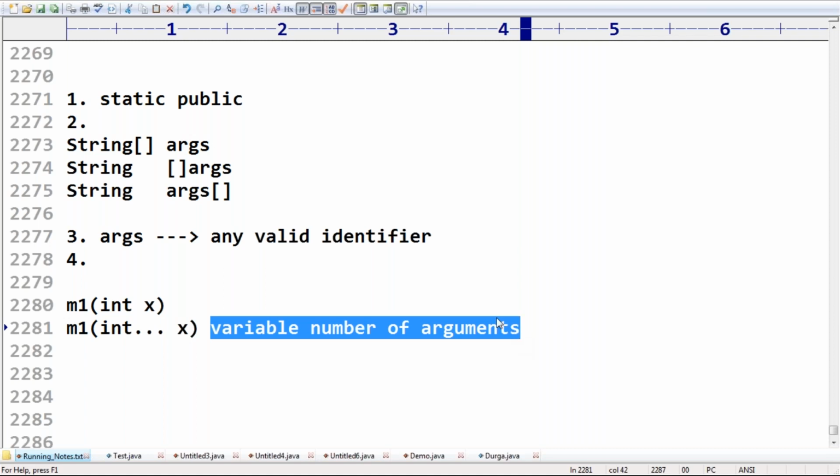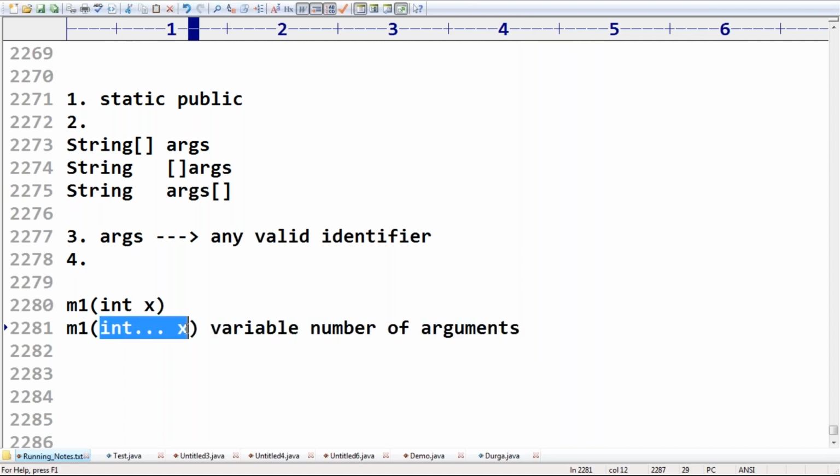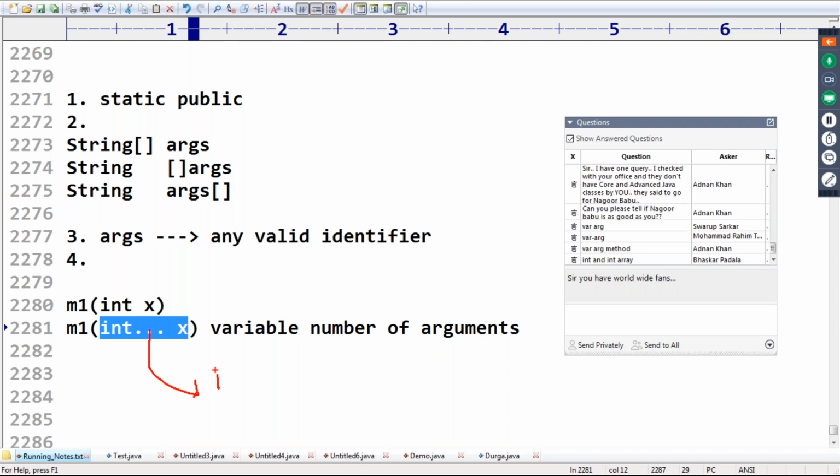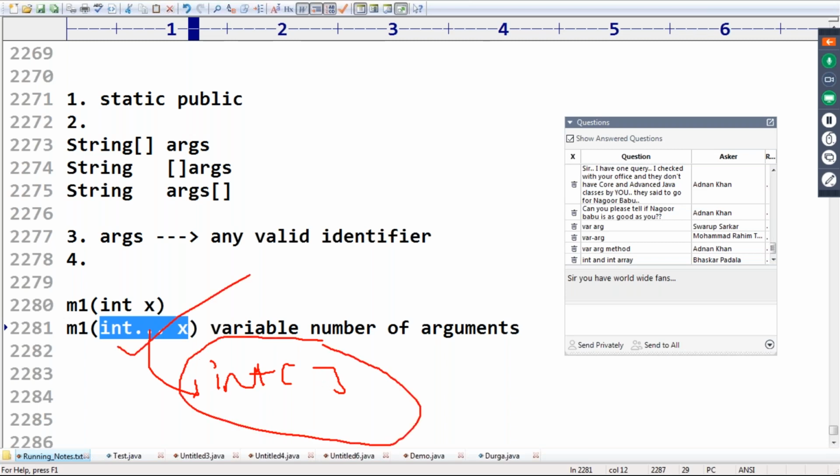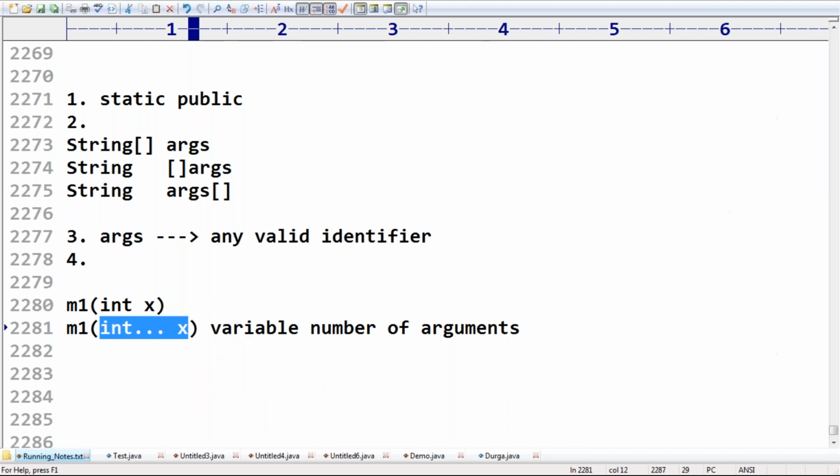Now I have one small doubt, sir. Here you can pass 1 number, 2 number, 3 number, 0 number, 4 number. All these int values will be converted into a one dimensional int array. Remember this one, one dimensional int array. That's why wherever a one dimensional array is required, happily we can replace it with the varargs parameter, no problem at all.